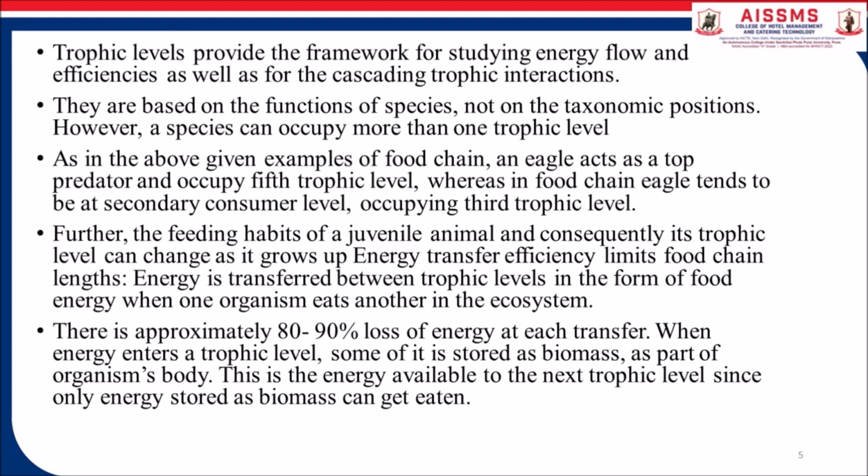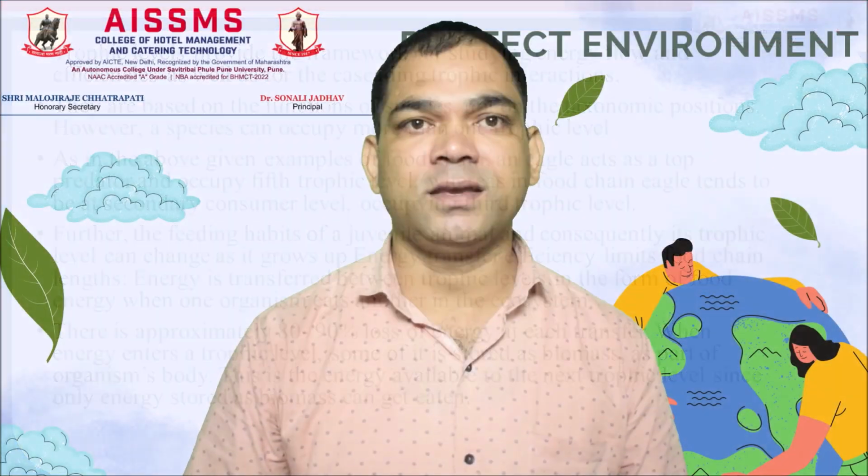Energy transfer efficiency limits food chain length. Energy is transferred between trophic levels in the form of food. When one organism eats another in the ecosystem, there is approximately 80 to 90% loss of energy at each transfer. When energy enters a trophic level, some of it is stored as biomass as a part of the organism's body. This is the energy available to the next trophic level, since only energy stored as biomass can get eaten.